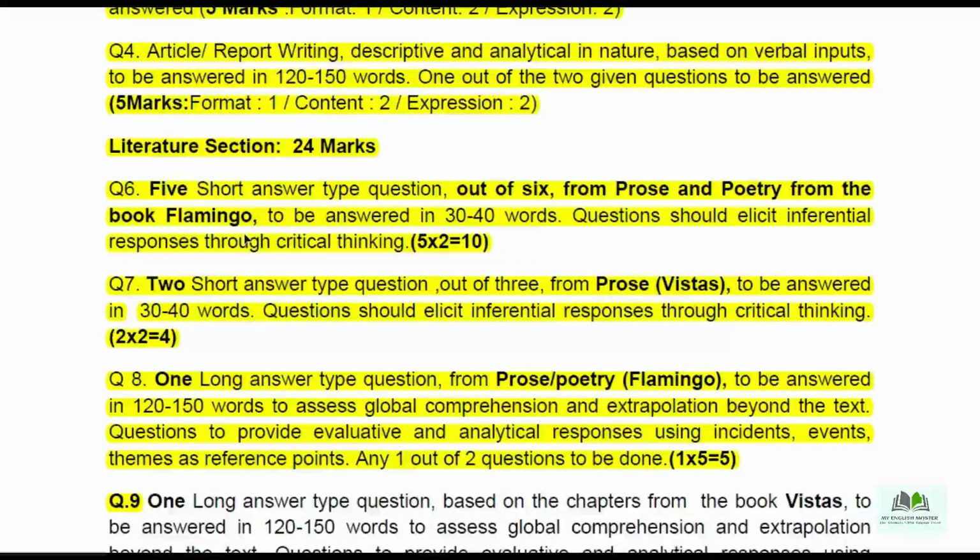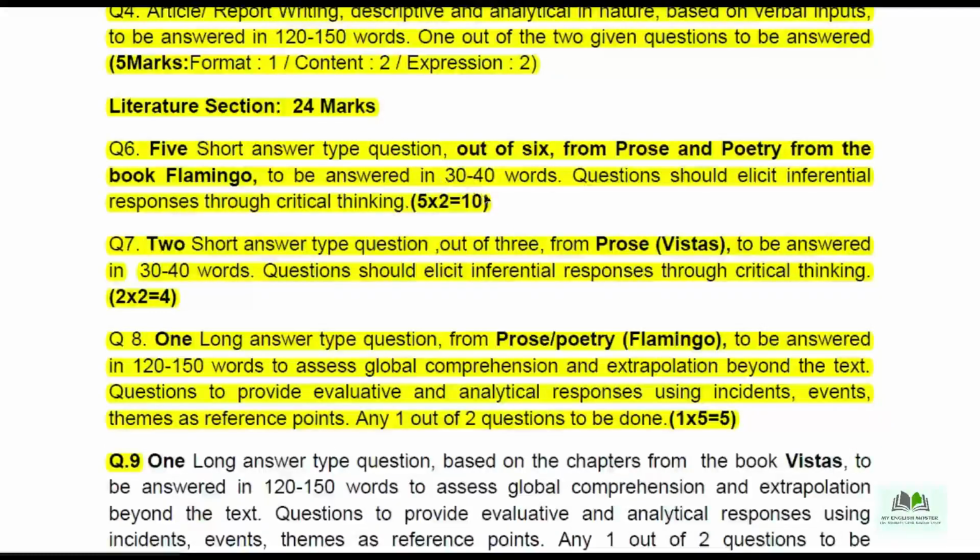Very important. Easy to score area. Prose and poetry from the book Flamingo. You get 6 questions, and of the 6 you write only 5. 2 marks each. 5 into 2, 10 marks. Okay. And the word limit is also given over there, 30 to 40 words only.